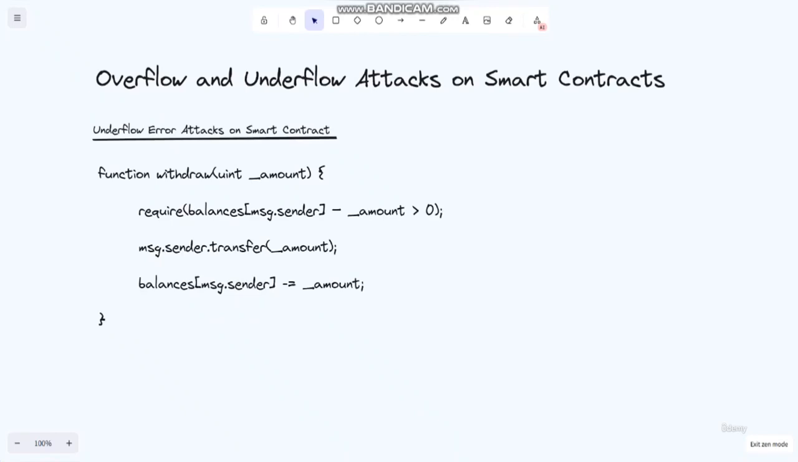Next, let's see the underflow error attack on a smart contract. This attack operates in the exact opposite way of the overflow error. Instead of exceeding the maximum value, an underflow error occurs when you go below the minimum amount. In this example, the function does not check for integer underflow and thus allows a large number of tokens to be withdrawn. We can see there is no integer check here, so it can be very impactful.